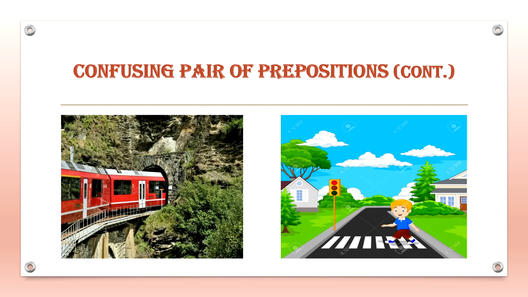Now, as you can see from the given figure, the train is passing through the tunnel. While in the second figure, a little boy is walking across the crosswalk.